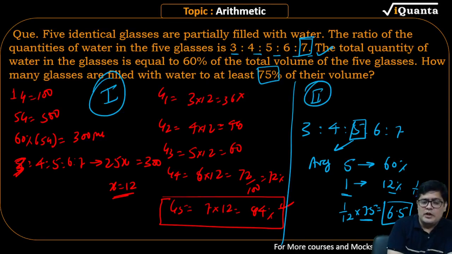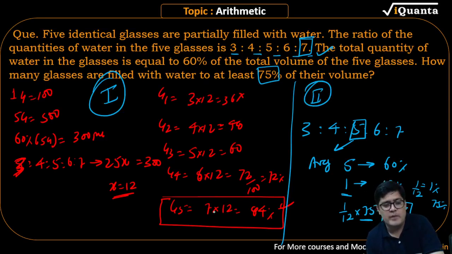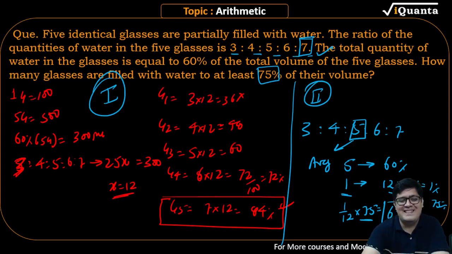Chalo, moving on. The second method is pretty fast. ये CAT का ही question है. I have repeated the same question which is from CAT. It's a replica question, guys.